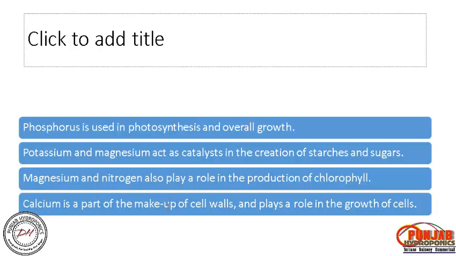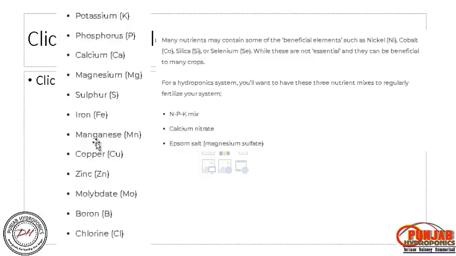Calcium is part of the makeup of the cell wall, and if you are not providing a proper amount of calcium, then your fruit may become weaker. These are the list: potassium, phosphorus, calcium, magnesium, sulfur, iron, manganese, copper, zinc, molybdenum, boron, fluoride. Along with that, there are many other trace elements required during hydroponic formulation.